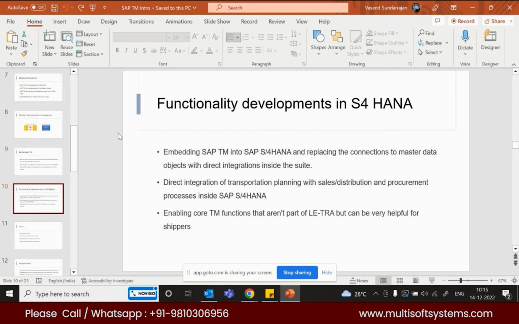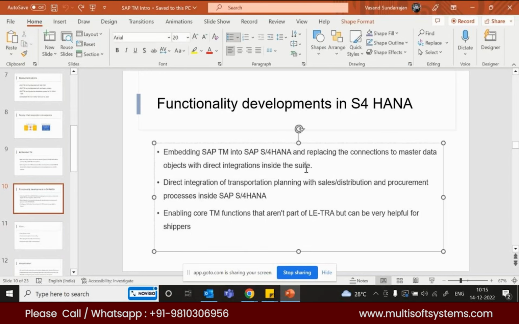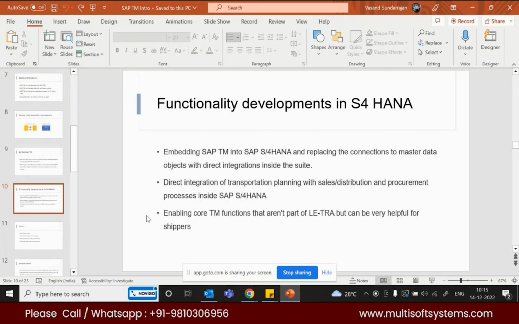So master data objects with direct integration inside the suite is possible. Master data like vendor master data and customer master data, you don't have to do the conversion part. Direct integration of transportation planning with sales and distribution and procurement module, enabling core TM functions that aren't part of any TRA but can be very useful for shippers, like capacity planning and order based planning.